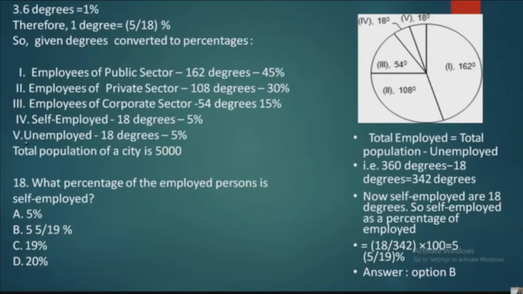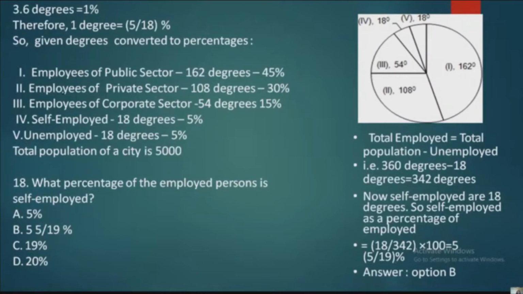Now, when you see this, you have got all the details. Now let us see the question. What percentage of employed persons is self-employed? So here 5% is the self-employed. So here what you are going to see is one thing. When you have already calculated 5%, can you directly say it is 5%? Can you directly take it as 5%?